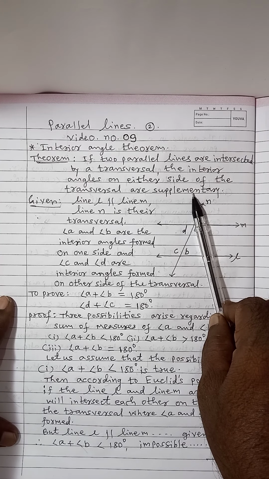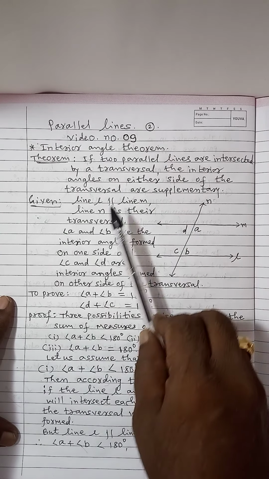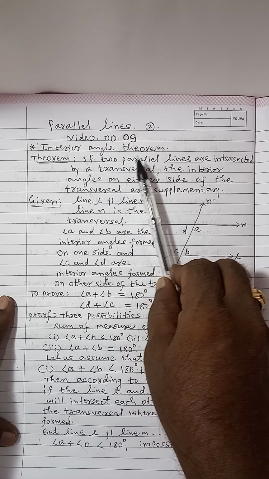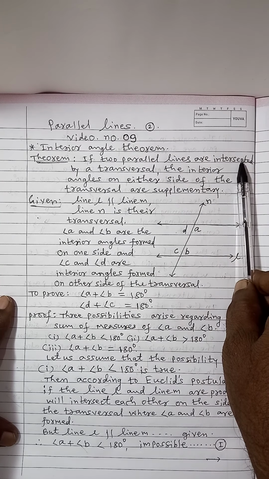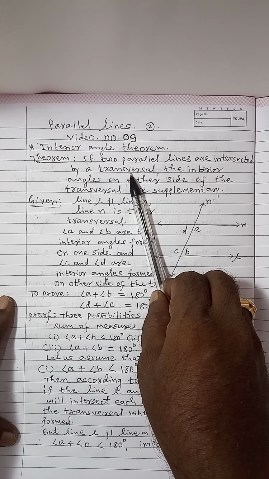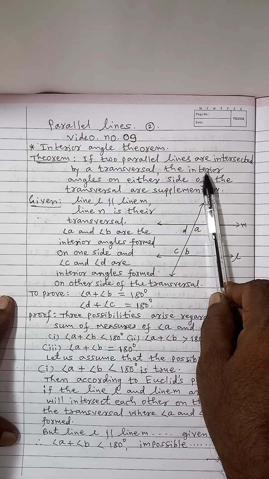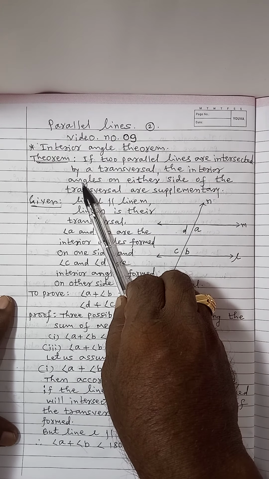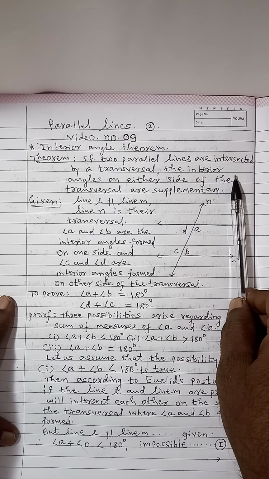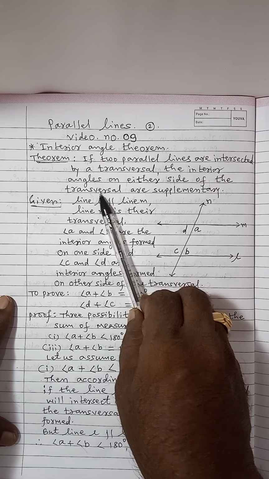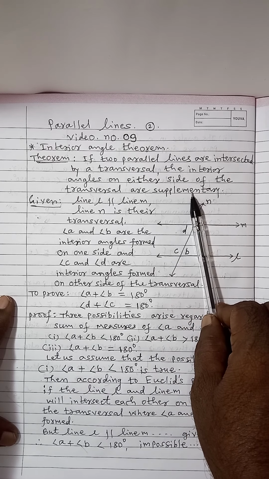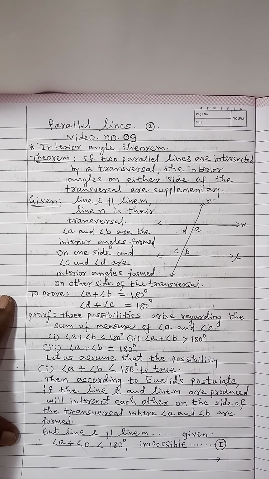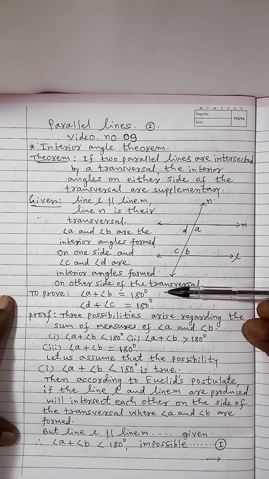I am reading again. Interior angle theorem. See the statement. If two parallel lines are intersected by a transversal, the interior angles on either side of the transversal are supplementary. See here it is the figure. Line L is parallel to line M. Line N is their transversal.